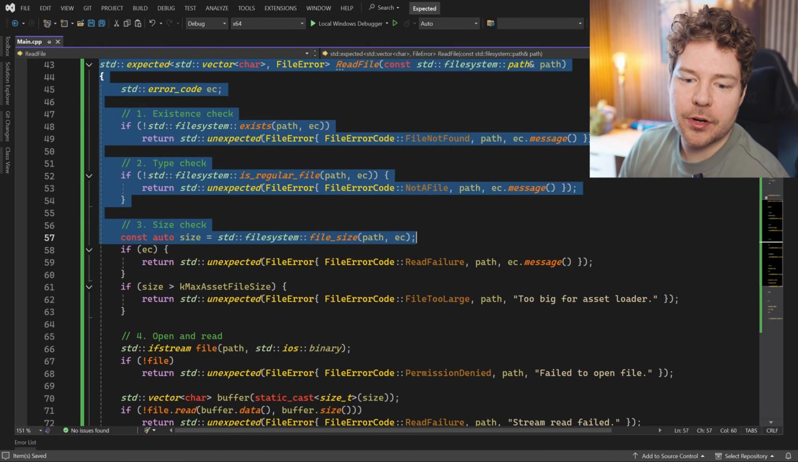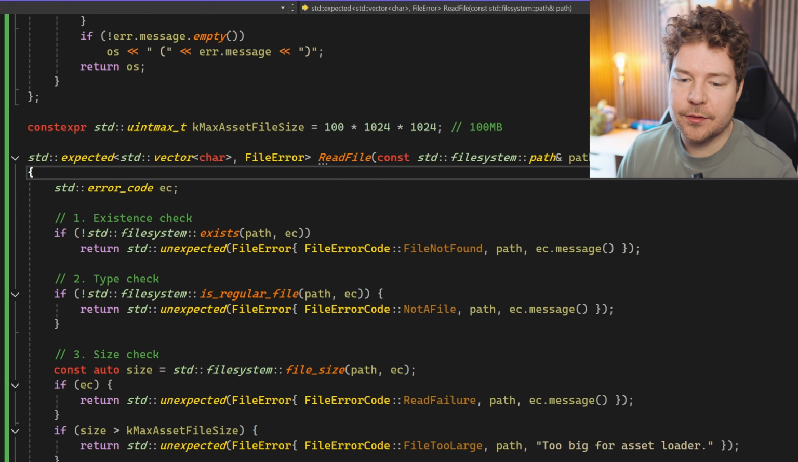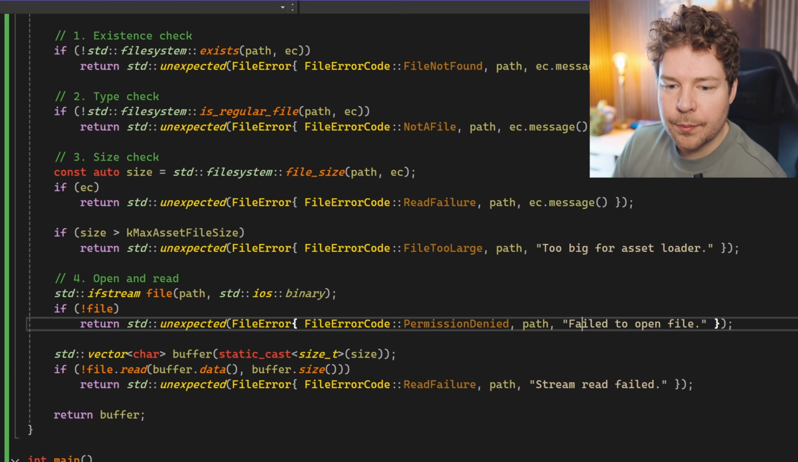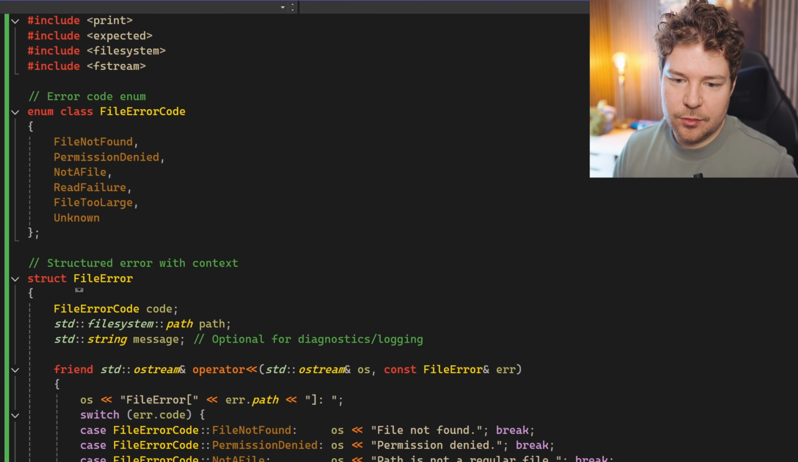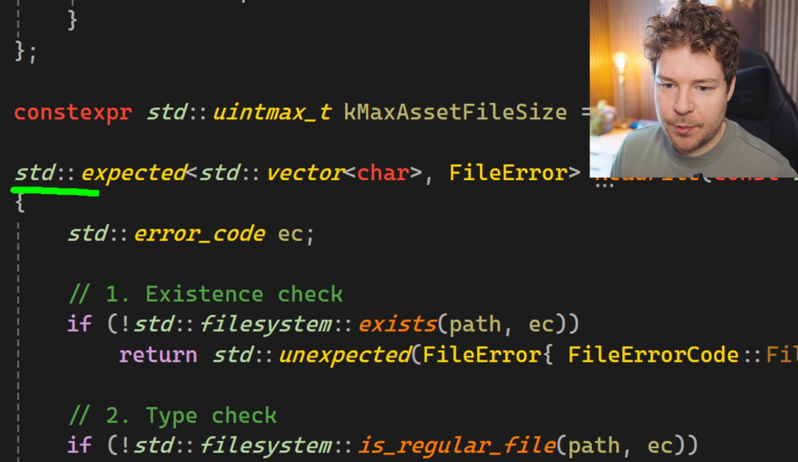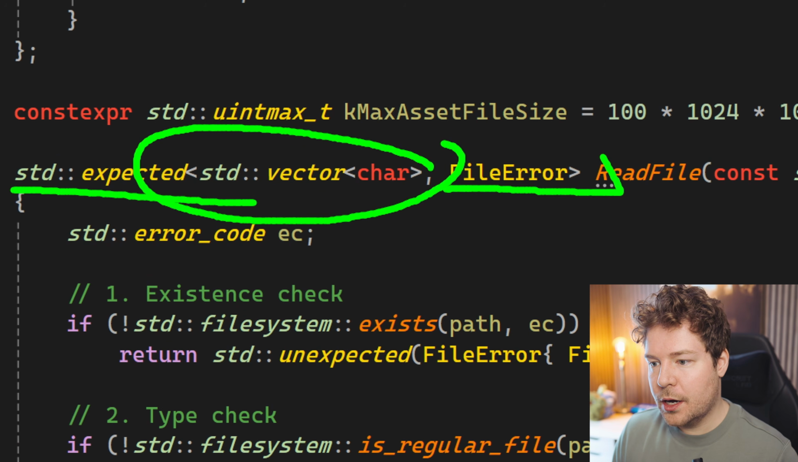Okay, so I got ChatGPT to generate a fairly comprehensive and thorough read file function which uses expected. I did have to clean it up a little bit, admittedly, but to be honest, not bad. Not bad. So this pretty much handles every possible state. So first and foremost, you can see we are returning two things. We're returning either a vector of chars or a file error.